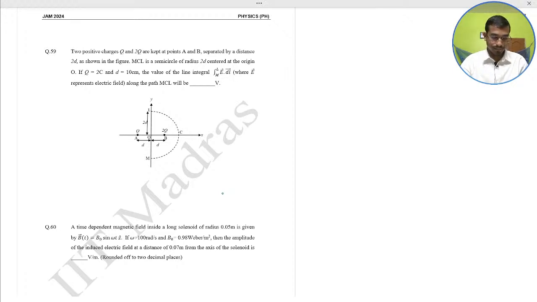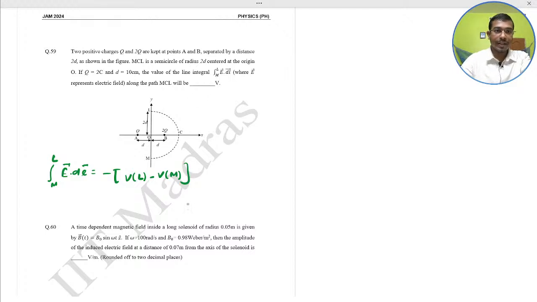Simple. Just put the formula: the line integral from M to L of E dot dl equal to what? Minus V at point L minus V at point M, because you have to find the potential at the L point and the M point.